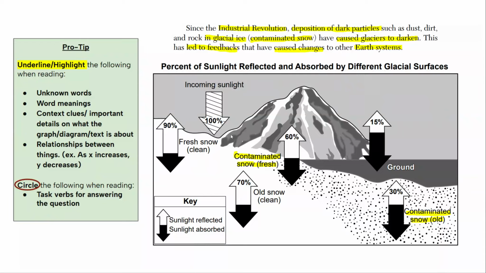So I'm looking at this diagram and I see that from the contaminated snow that it mentioned is right here and also right here. And then there's fresh contaminated snow. It seems to be a little lighter with tiny dots of what seems to be dust. And the older contaminated snow is a lot darker with lots more specks of dust in it. We also see old snow, which is cleaner. We see fresh snow. We see light coming in. It also gives me a key showing sunlight being reflected or sunlight being absorbed.